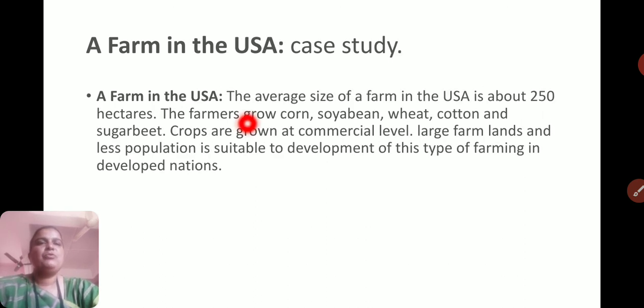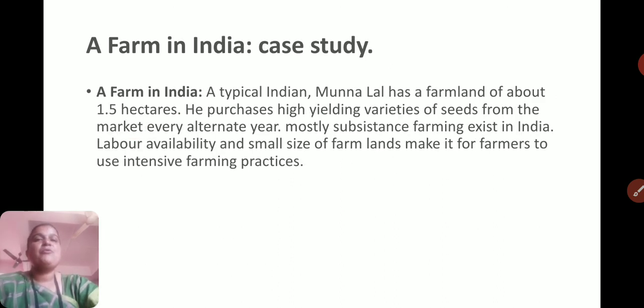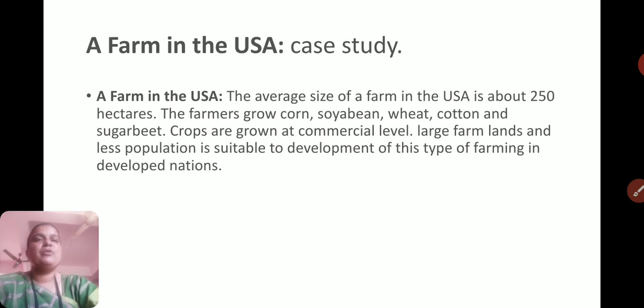A farm in USA. The average size of a farm in the USA is about 250 hectares. We have seen in India 1.5 hectares, and in USA 250 hectares. The farmers grow corn, soybean, wheat, cotton and sugar beet. Crops are grown at commercial level, for selling in the market to earn profit.